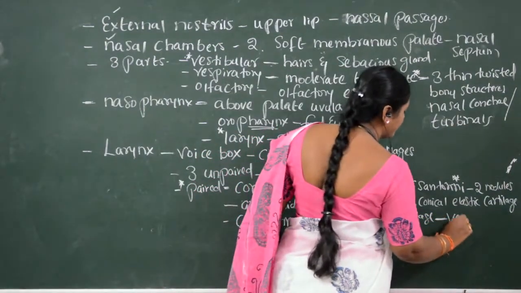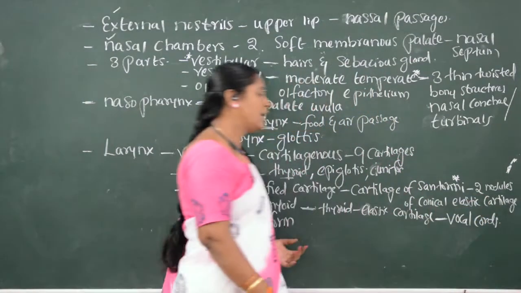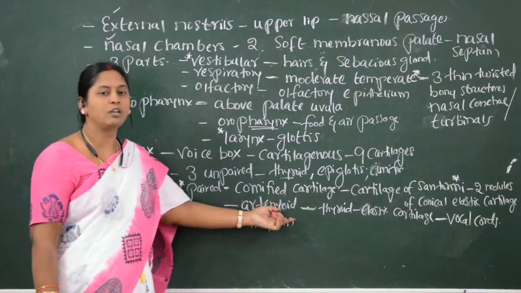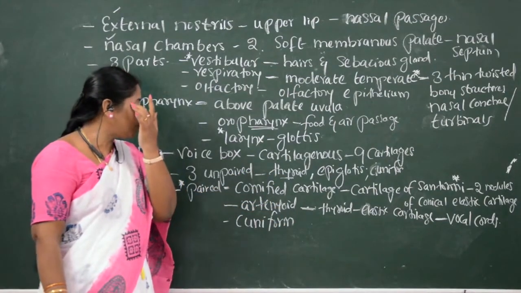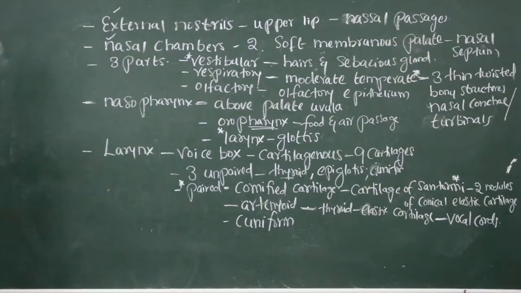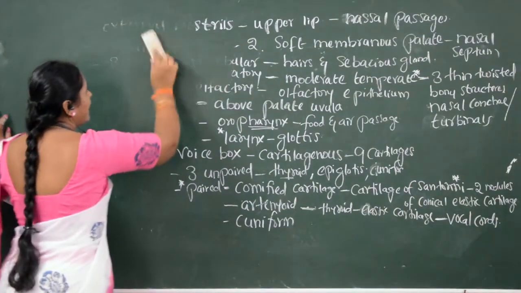What is present? Vocal cords are present between thyroid and arytenoid cartilage. So when it comes to the vocal cords, we already spoke about the larynx. So what is larynx?